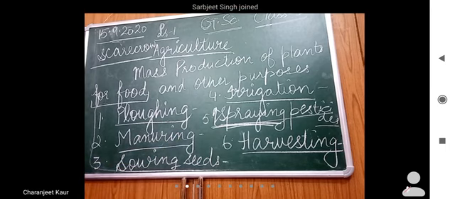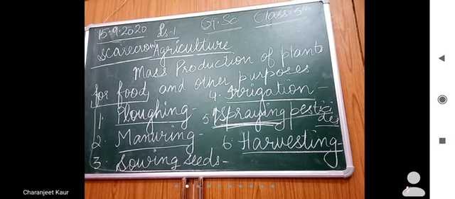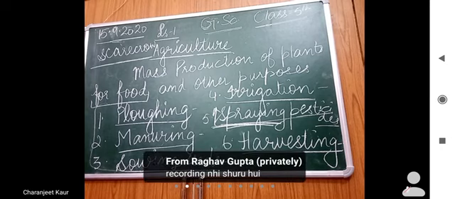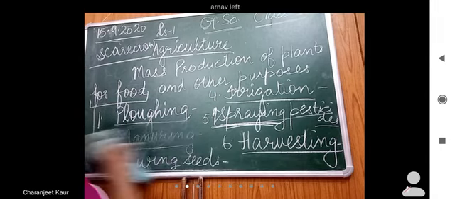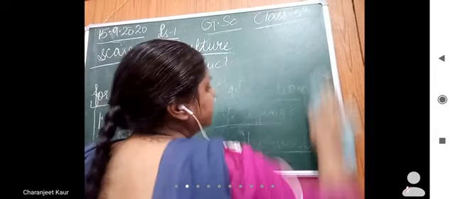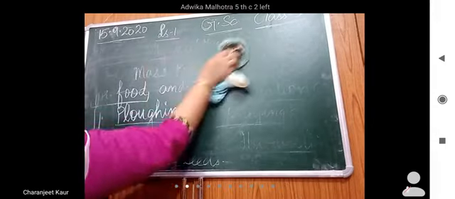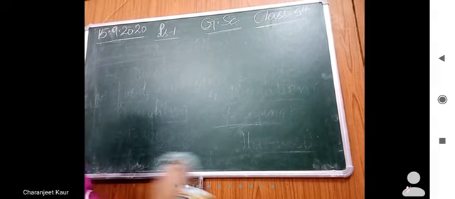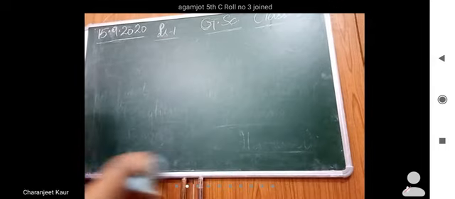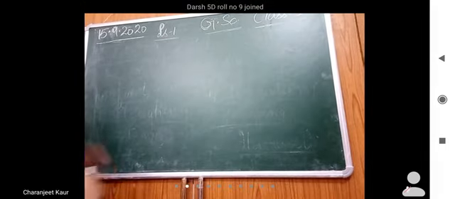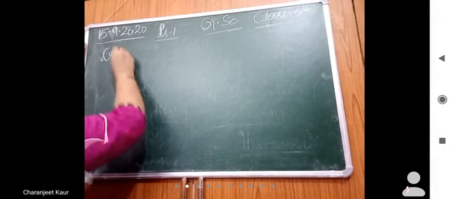After this, our next topic that we are going to do is, what are the factors that affect the growth of a crop? Which factors are affecting the growth of a crop? Let us do. First of all, let me tell you the meaning of crop. In the starting of this lecture, we did the meaning of agriculture. Now, I am going to tell you what is crop.